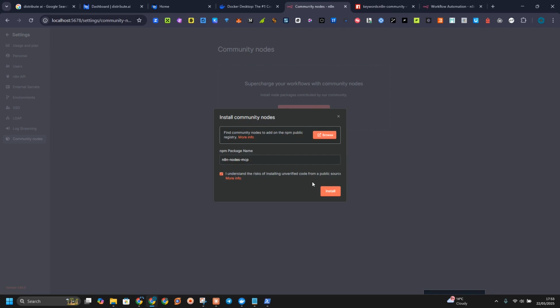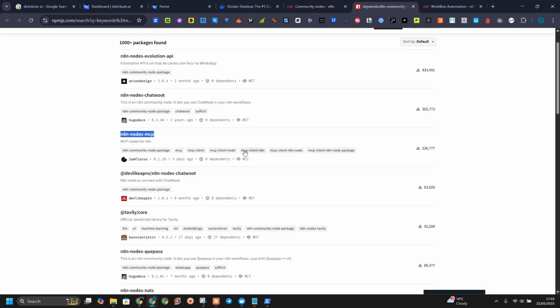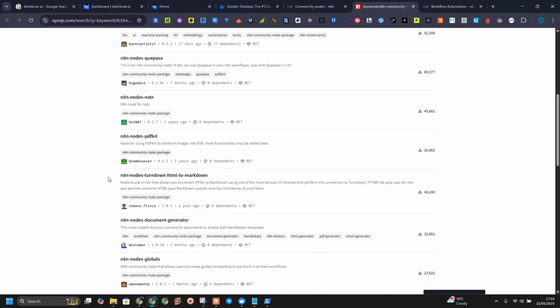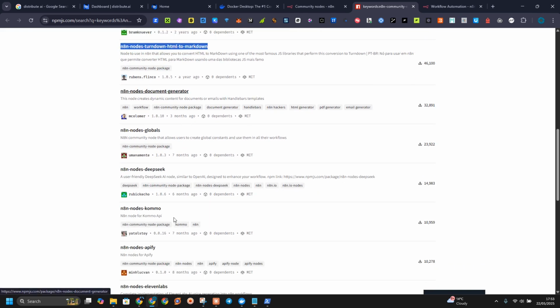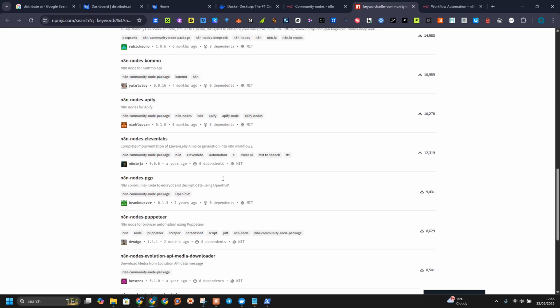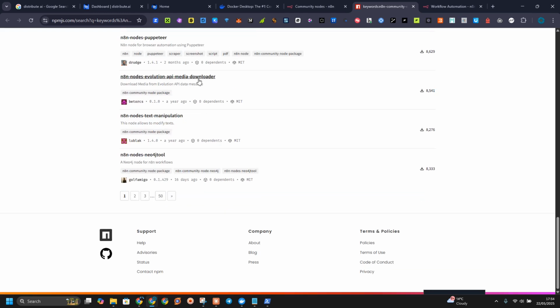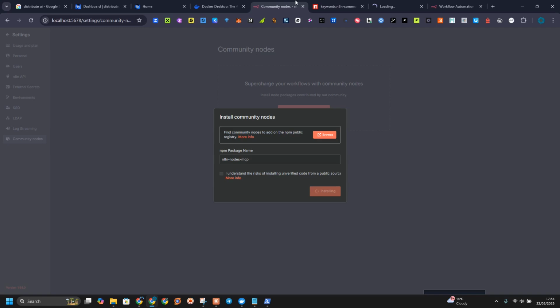It's called multi-context. I don't know if it's actually running, because I've done something on this before. So a lot of nodes are here. We have the HTML to Markdown, formulas, document generation, global, DeepSeek, Lemon Lab, the Puppeteer, evolution API download. I think I'm going to need this one.